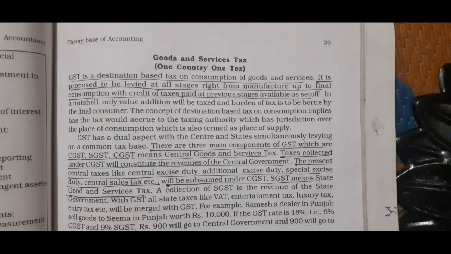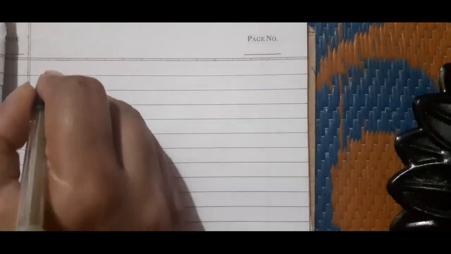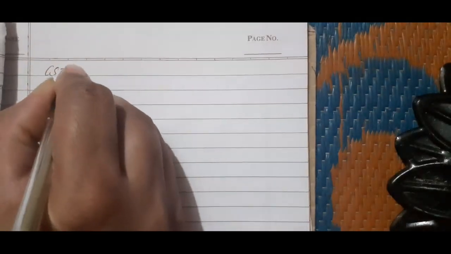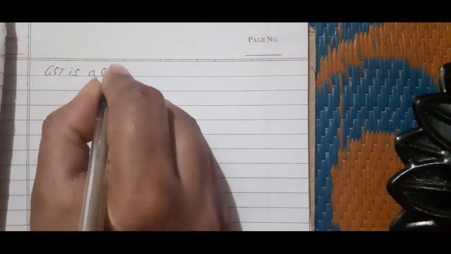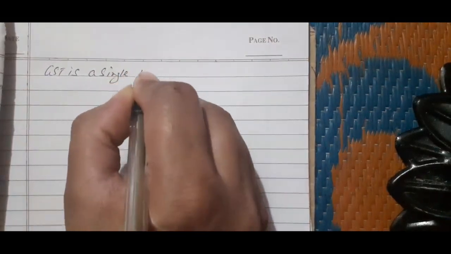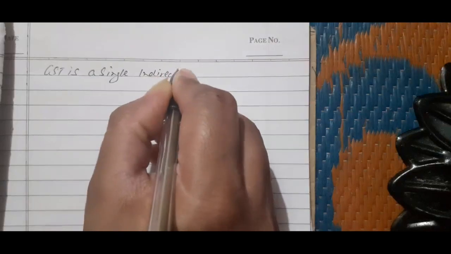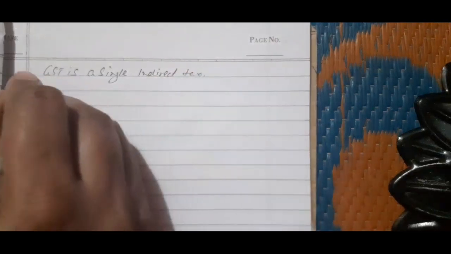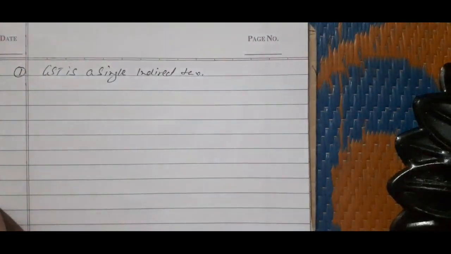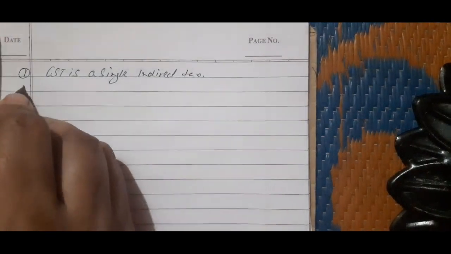So children, according to this, Goods and Service Tax is a single tax which will be applied in the whole nation. So children, according to this, GST is a single indirect tax. The points are: first, GST is a single indirect tax.